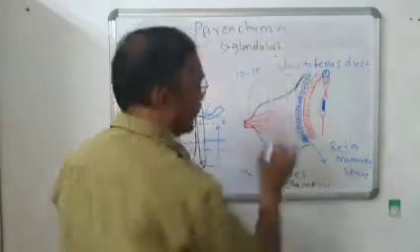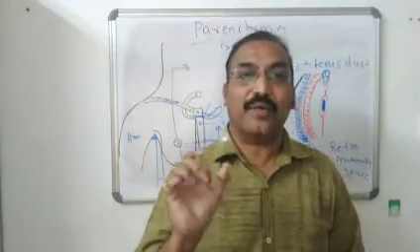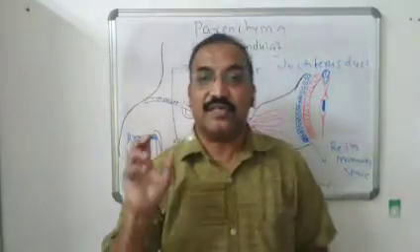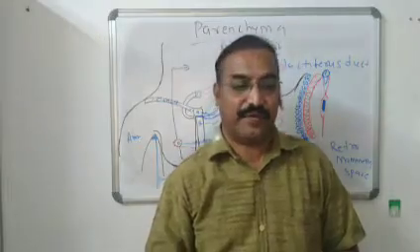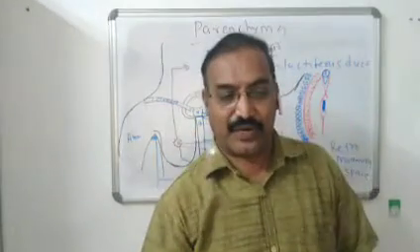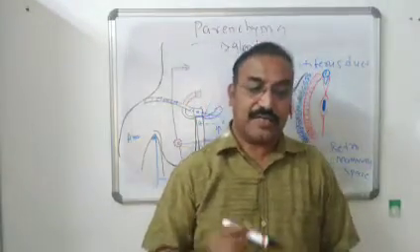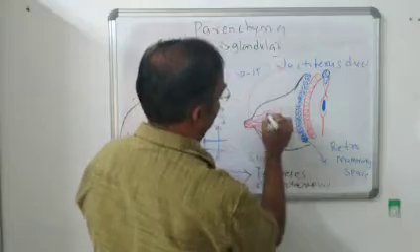What is glandular tissue? It is nothing but the secretory unit. This secretory unit secretes milk after pregnancy, after delivery. This secreting unit is called the lactiferous unit. So inside this glandular tissue there are lactiferous units.